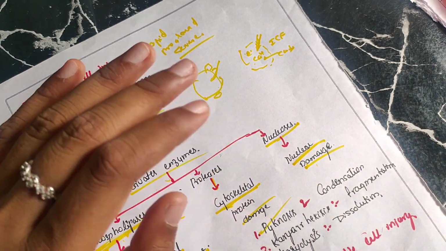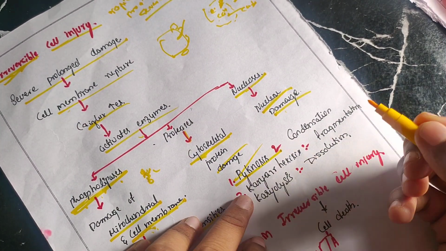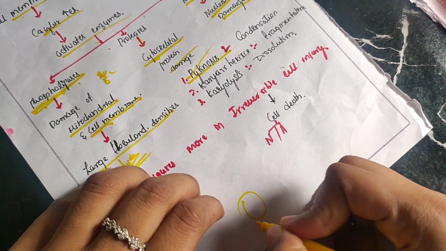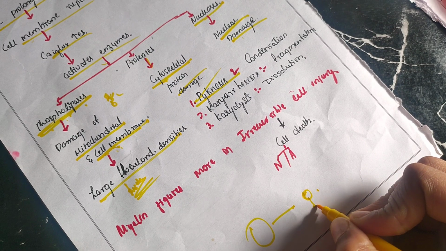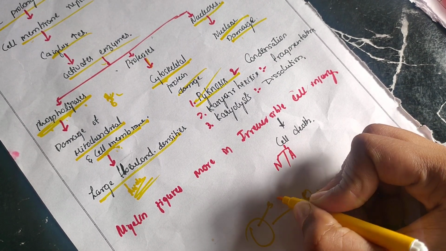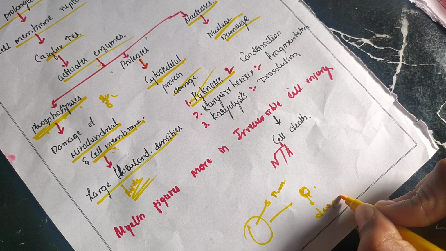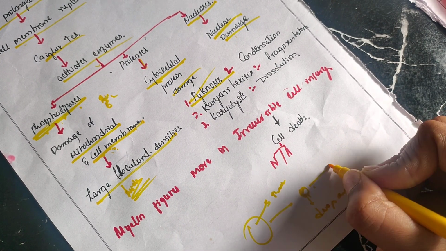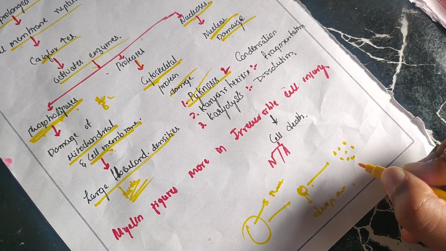Nuclear damage has three types. First will be pycnosis. Pycnosis means condensation of the nucleus. The nucleus will condense and form a smaller nucleus, which will be deeply basophilic. And then there will be fragmentation of the nucleus. This fragmentation of the nucleus is called karyorrhexis.